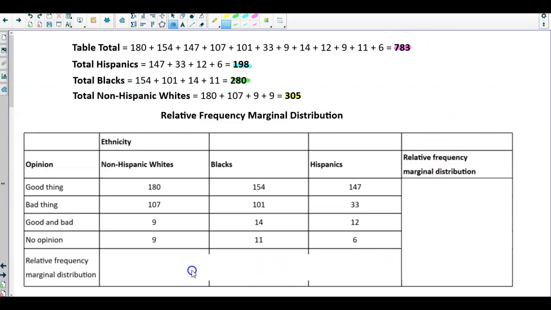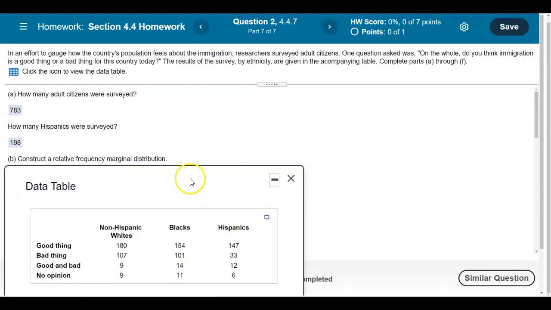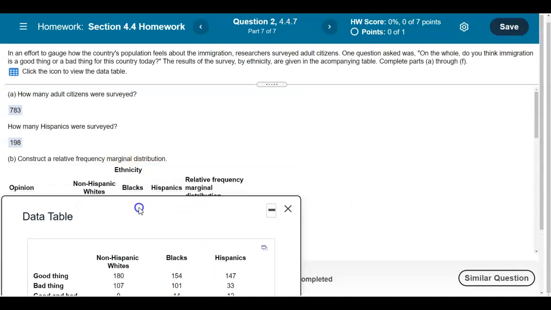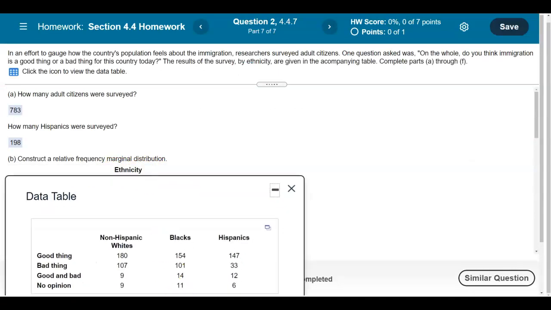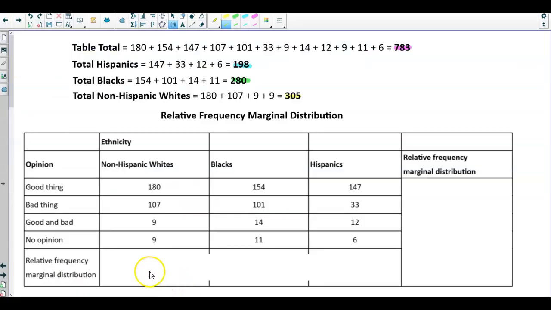Okay, so now what we want to do is create a relative frequency marginal distribution. So what do we need to do here? Well, in this example, we're going to add up all the values in the first column. So what are all the values in the first column? Well, we know all the values in the first column is 180 plus 107 plus 9 plus 9. So we're adding all of those, and then we're dividing it by the total of 783, 305 divided by 783 to give us 0.389.